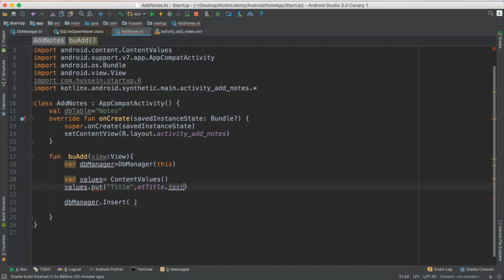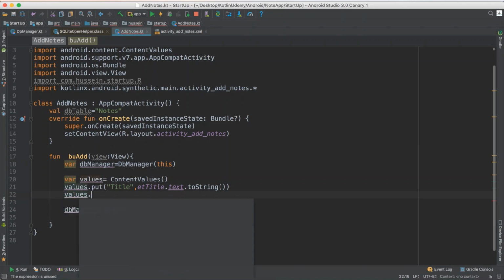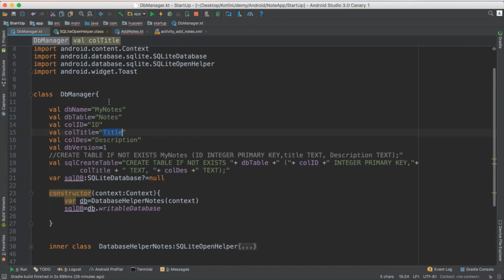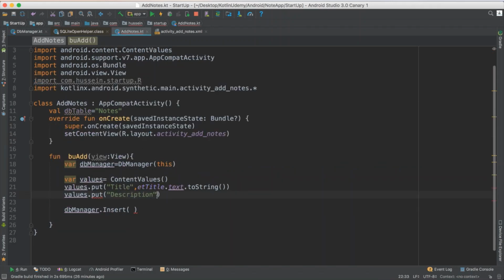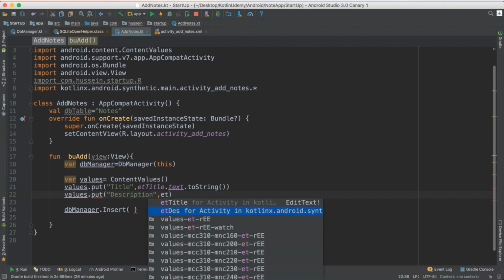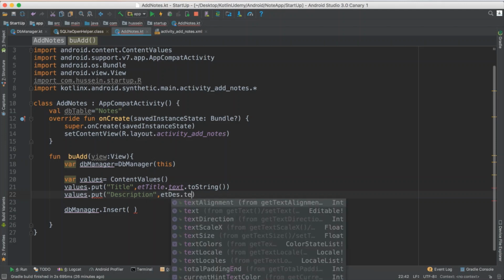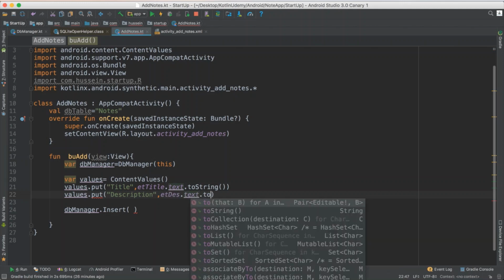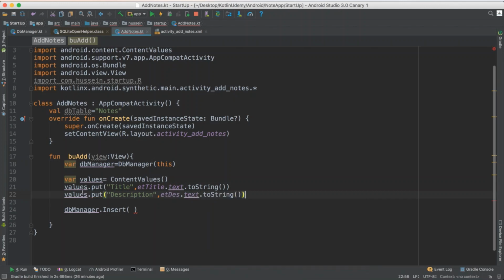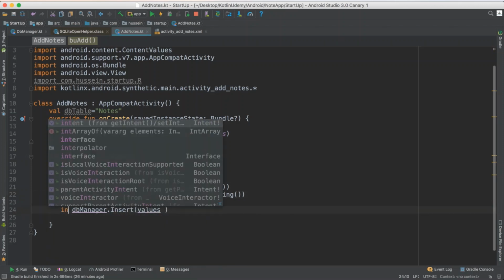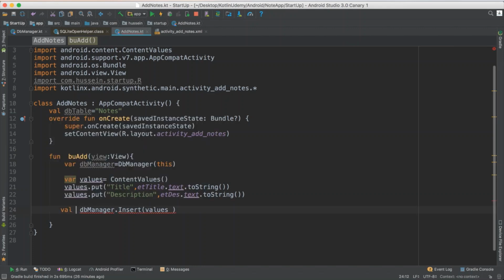Make sure this one is always changed to string to avoid any error. Same thing for the values: you pass all the columns. The second column in the database is description. You say, hey, I have a column named description. I want you to take from edit text des dot text, change it to string for me and save it. Now I have two parameters. I just pass this one to the insert method, but I expect it to return for me a value for the ID.